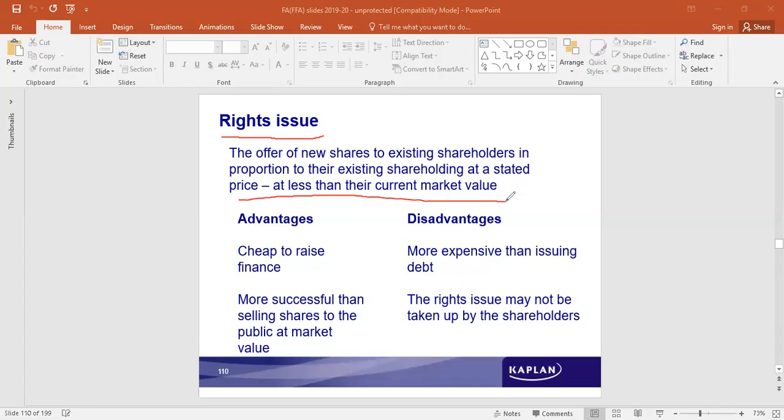The rights issue may not be taken up by the shareholders, but then again, others may be interested. So that could be allotted to those that are interested to purchase these shares. But otherwise, there is a possibility of the existing shareholders refusing to buy these shares. That can be looked at as a disadvantage.